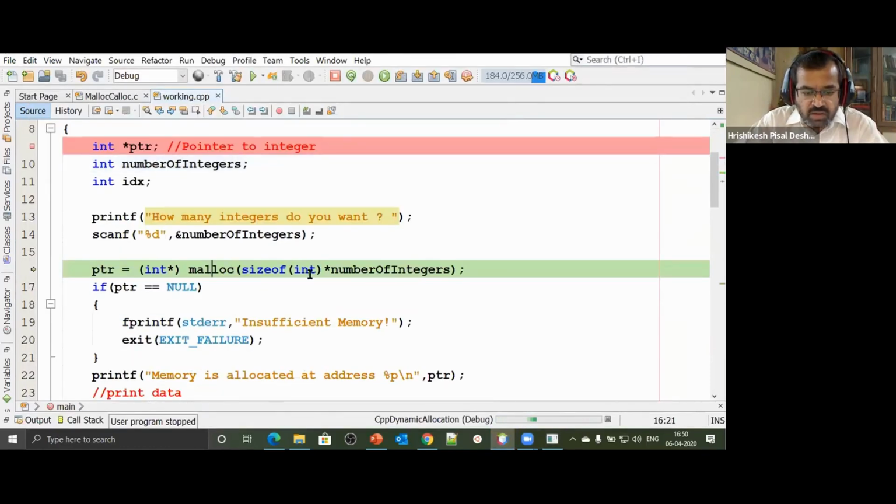So now we are saying malloc size of int. Now, advice to you all: do not have that overconfidence. Sir, I know what size of integer is.